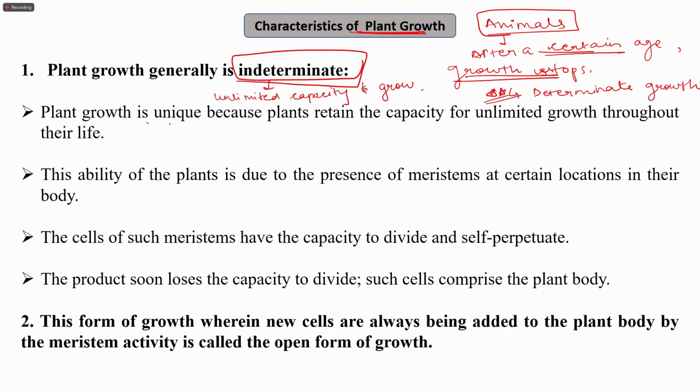So plant growth is unique in the sense, and this can be asked in the exams also, that one of the very important characteristics of plant growth is that plant growth generally is indeterminate.